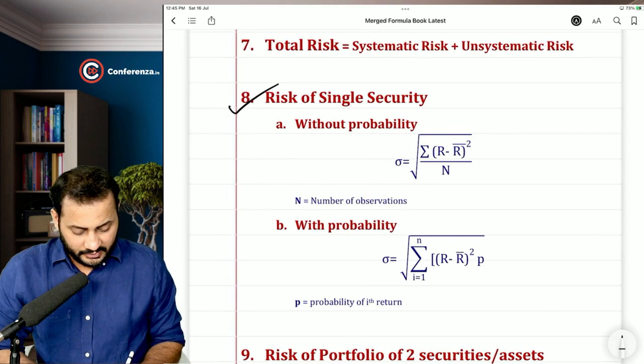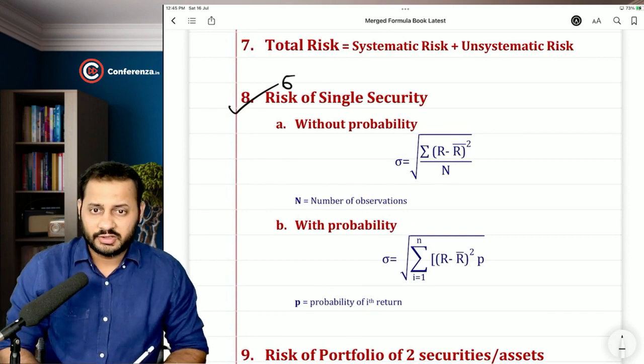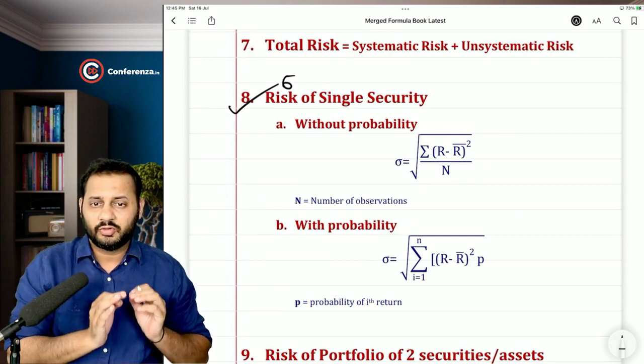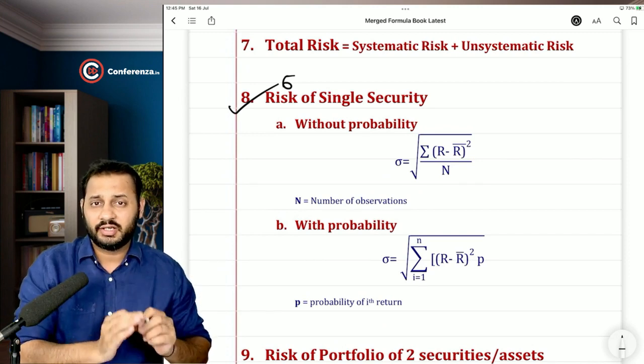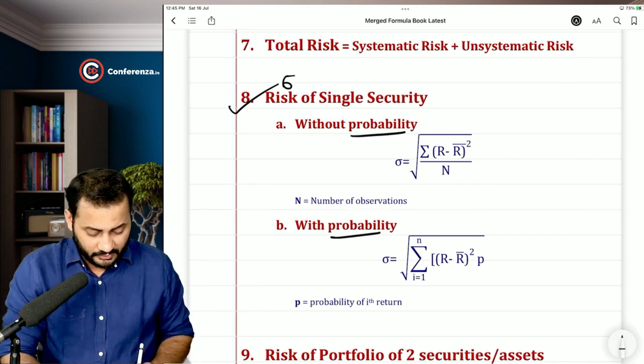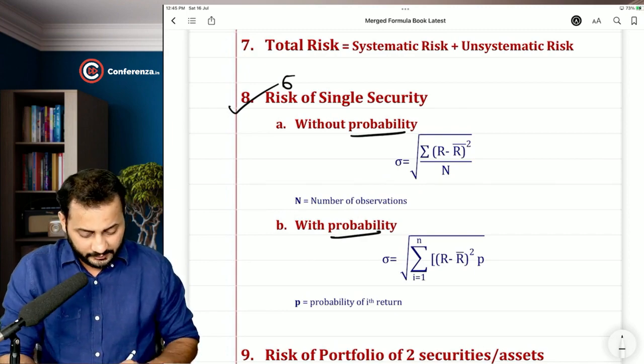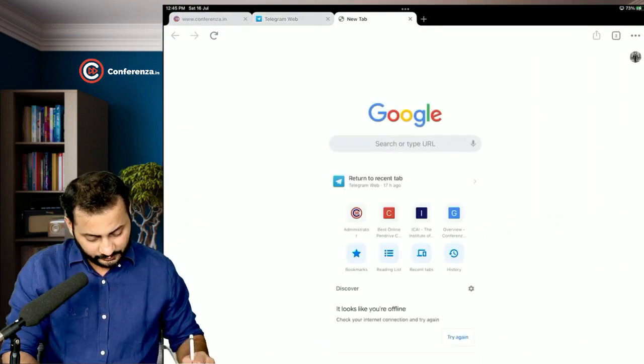Understand? Risk means the standard deviation of a single security. We can calculate the risk of the security without probability and with probability as well. If you remember, I will just show you.